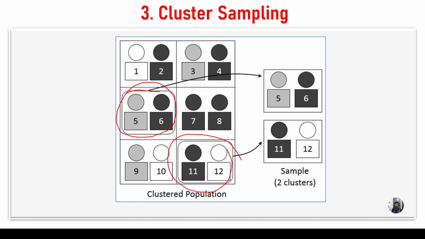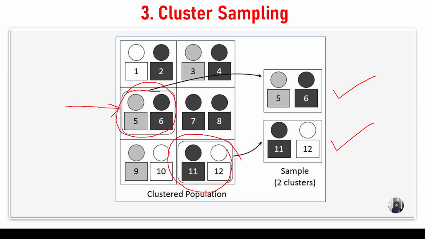So what is going to happen? Randomly we have selected the students from the different schools. So let us say 1, 2, 3, 4, 5, 6, 7, 8, 9, 10, 11, 12. So these are the students. First I want to select student numbers 5, 6, then I want to select 11, 12. So this will give information about the students.